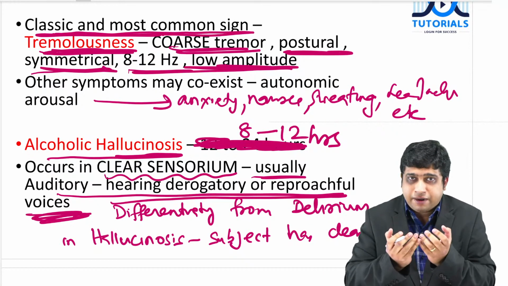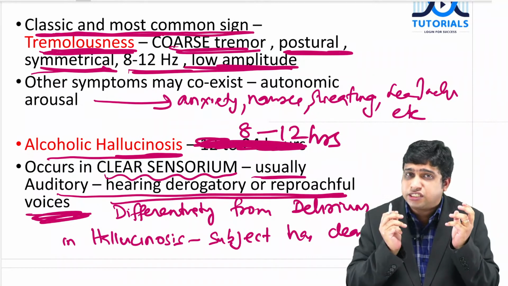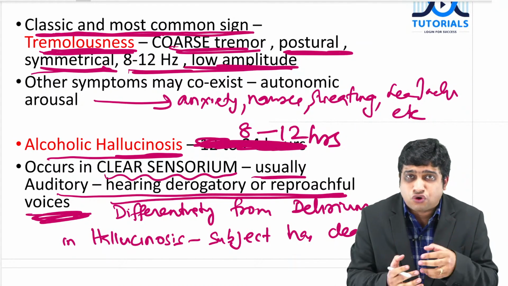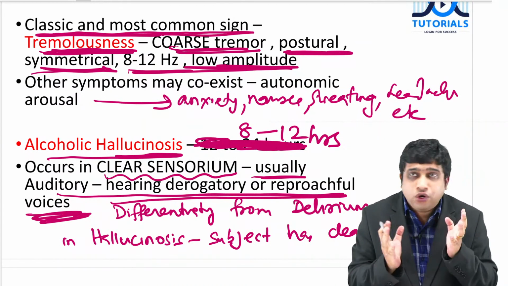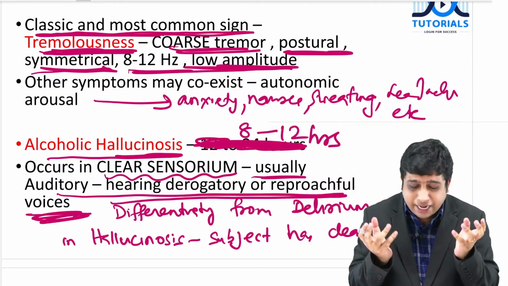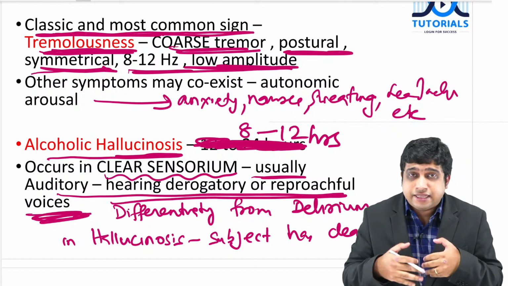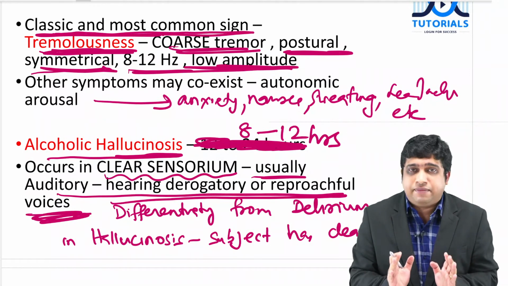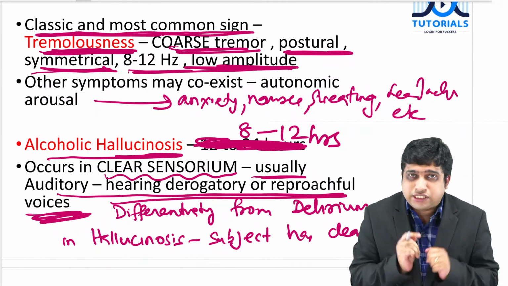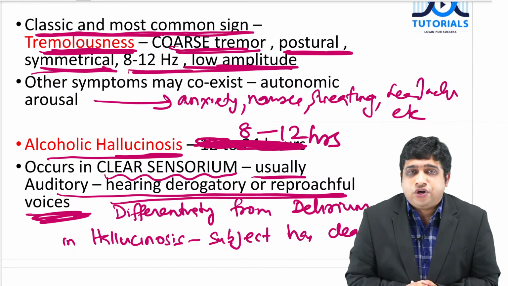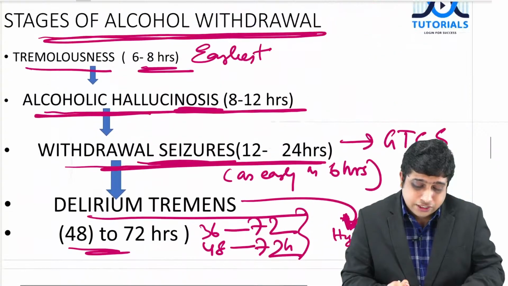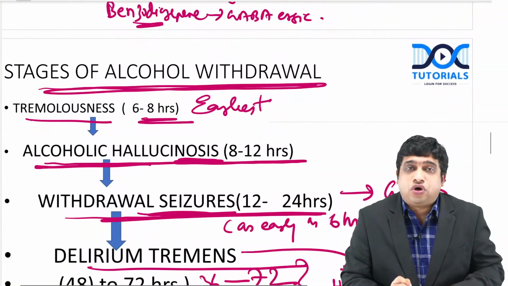what I am talking, everything I am clear, but I am hearing sounds, loud sounds, sometimes someone shouting at me, sounds of some animals or frightening sounds, etc. I will look around and see, but I don't see anyone, but I can clearly hear the sounds in the ears, then that causes me intense panic. But I am oriented to my time, place, person, I know what I am doing, but I cannot control the sounds I am hearing. That is called alcoholic hallucinosis. It occurs in 8 to 12 hours.